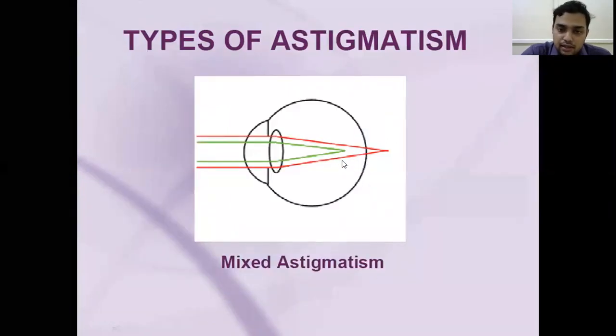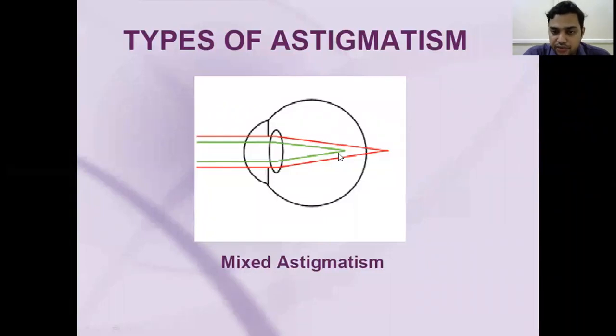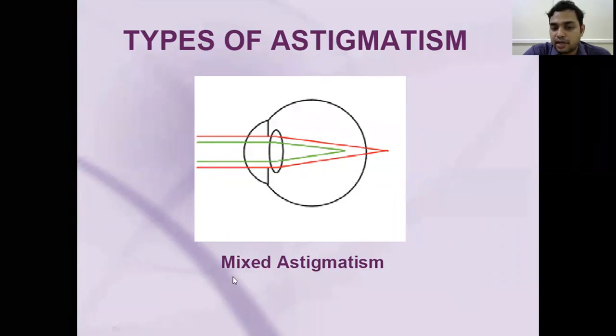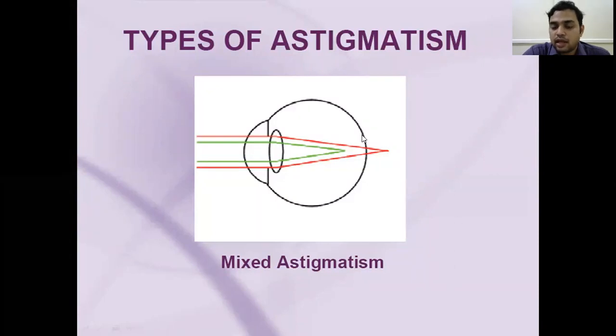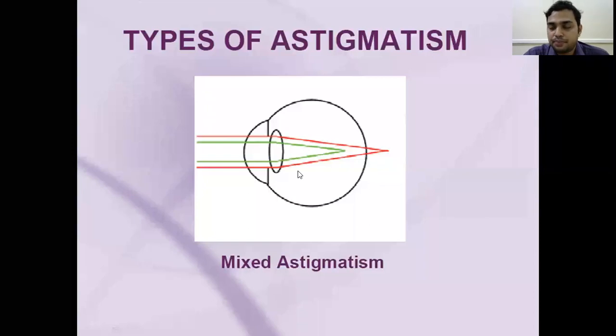one set of rays is focused in front of the retina, and other rays are focused behind the retina. So here, for example, the patient will have this type of power. For example, this is a myopic mixed astigmatism. The patient may have -2 diopters of spherical power and +3 diopters at 180 axis in the other meridian. So this is mixed. Both plus and minus readings are seen in case of mixed astigmatism.